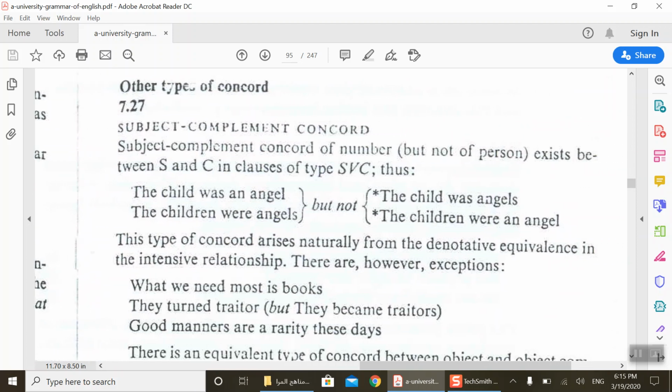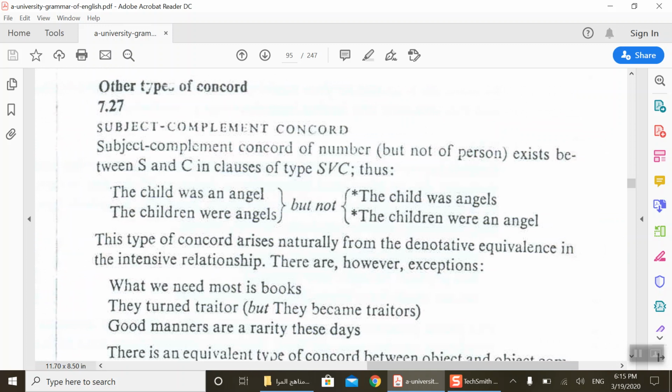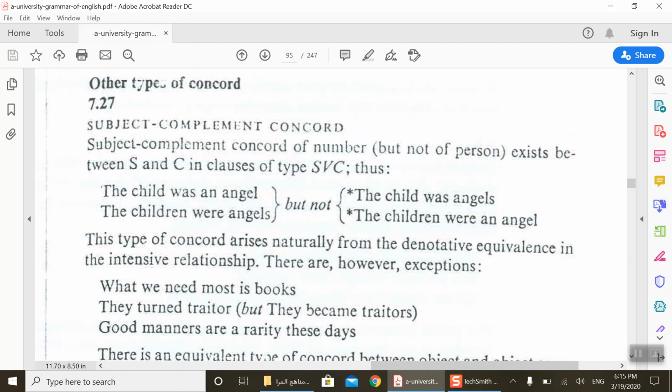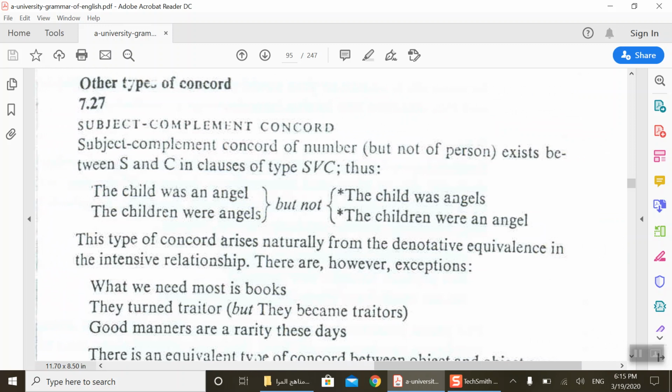We have also other types of concord. Subject complement concord. Subject complement concord of number, but not of person, exists between subject and complement in clauses of the SVC type, as we see. Thus, the child was an angel. The children were what? Were angels.